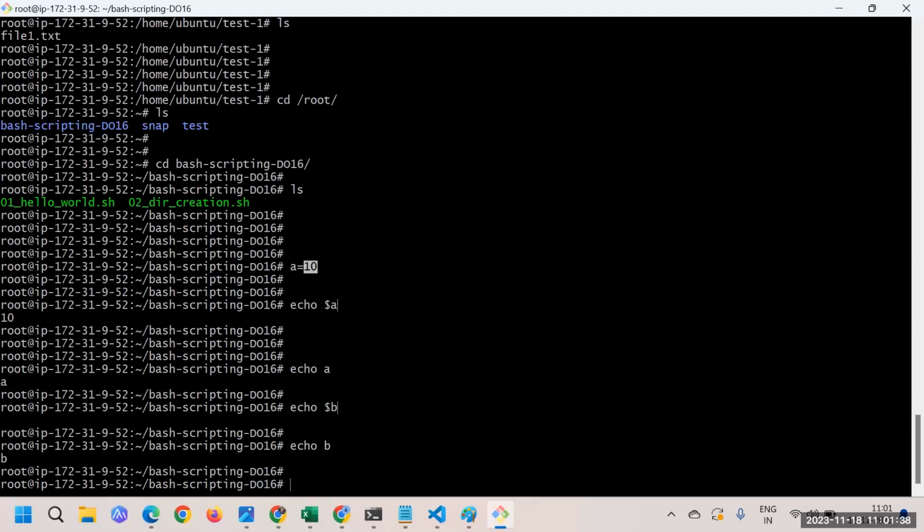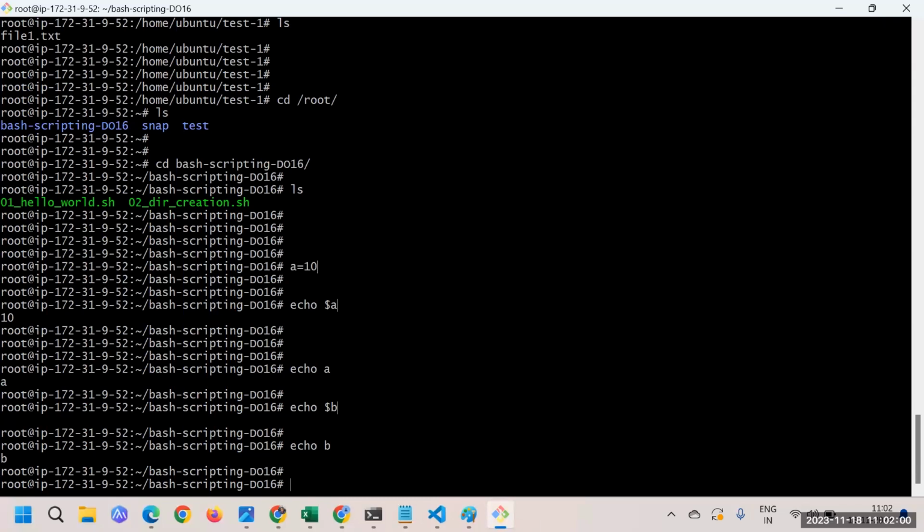Whenever you say echo followed by the variable name without the dollar sign, it prints the message as it is. Echo will simply print whatever you have given it, but the dollar sign refers to that particular variable's value. This is the small thing you need to remember, and that's it. There is nothing big about it.